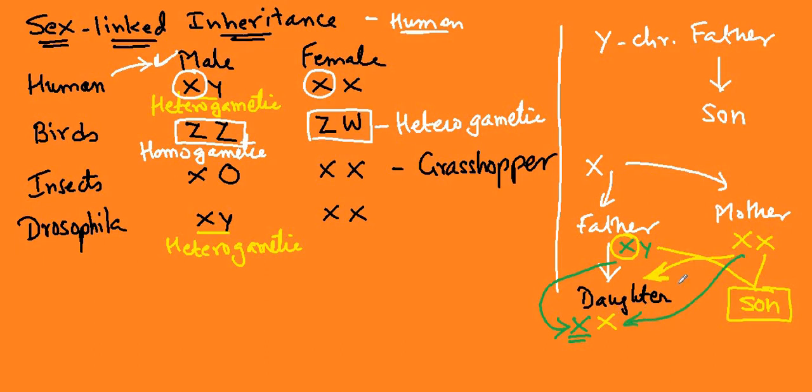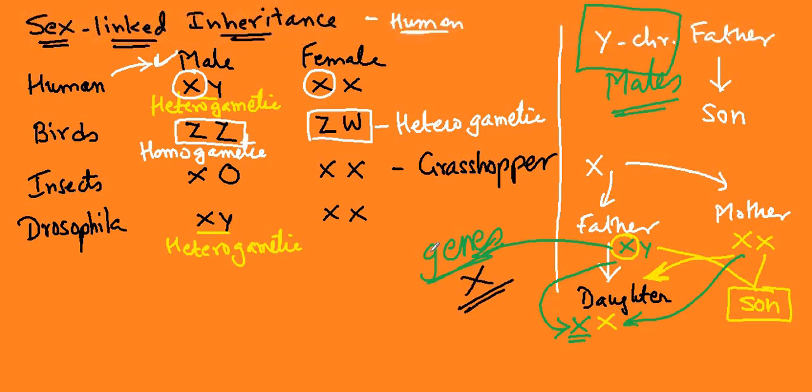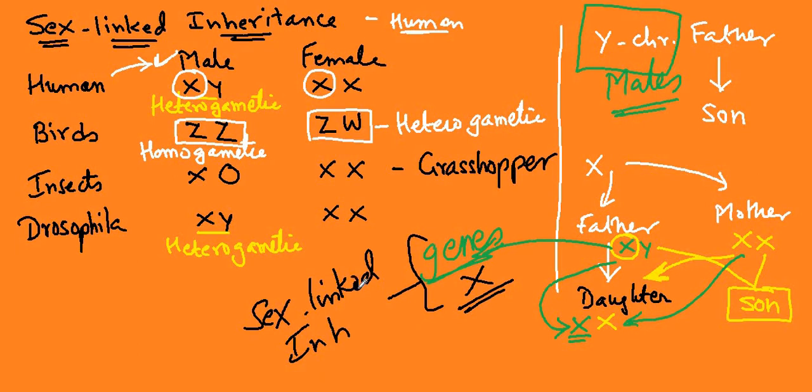So that means the X chromosome is present in both sexes, in the father as well as in the mother. That means it is in male as well as in female, while the Y chromosome is present only in males. So whatever genes are there on the X chromosomes are considered sex-linked inheritance, because they are going to be inherited in the next generation in both daughter as well as in son. The X chromosome is going to pass.